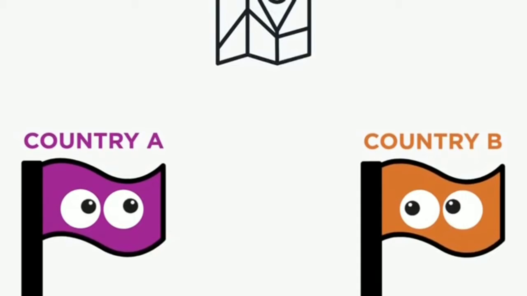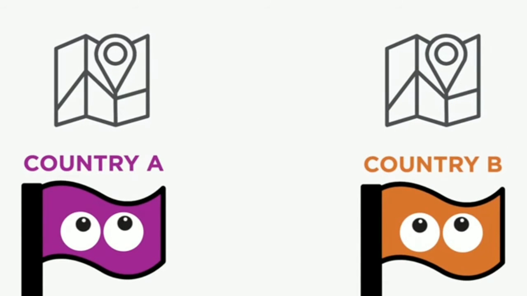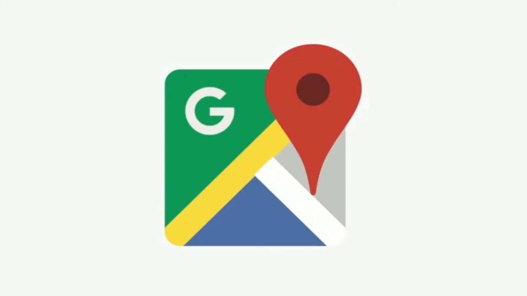But what if you could draw two different maps and show them independently to both country A and country B without them realizing that the other map exists? That way, you can make everybody happy, and that's essentially what Google Maps does across the world.